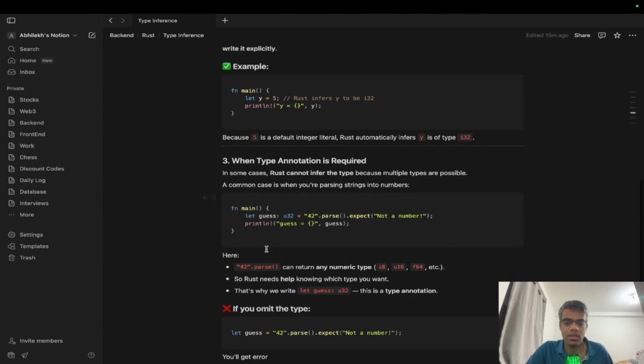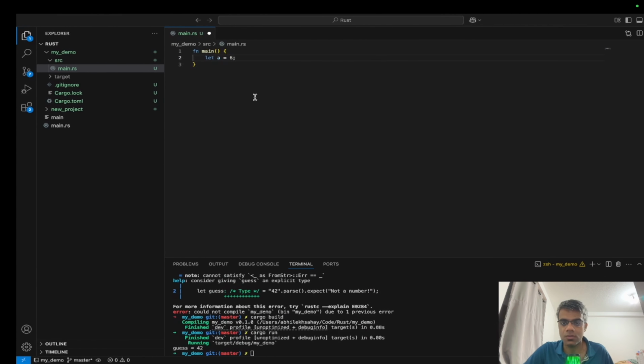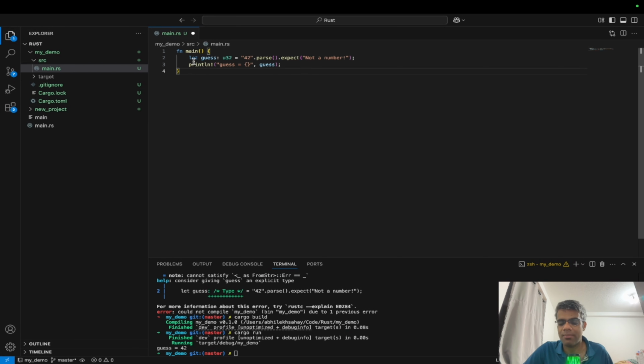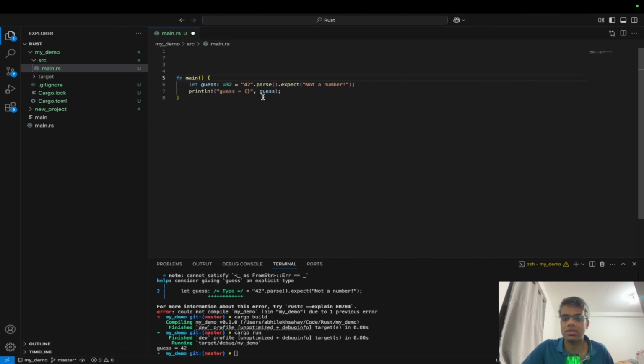That's our third point. Now when we have a specific case like this one, I'll copy this code and I'll paste it here. What's happening here is we are taking 42 in the format of a string, and we are trying to parse it or change its data type to an integer, actually an unsigned 32 integer. But Rust does not know whether this parsing will convert it into a string or a character or an integer or a boolean or a float. Rust doesn't know that because it does not understand what this string is going to become.